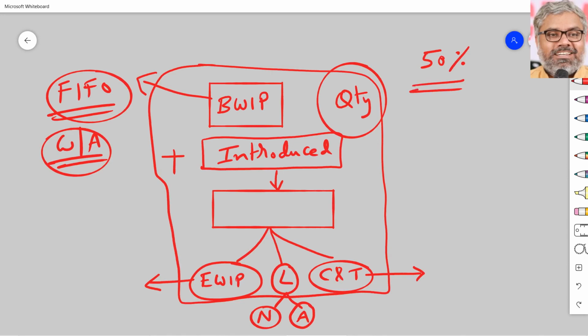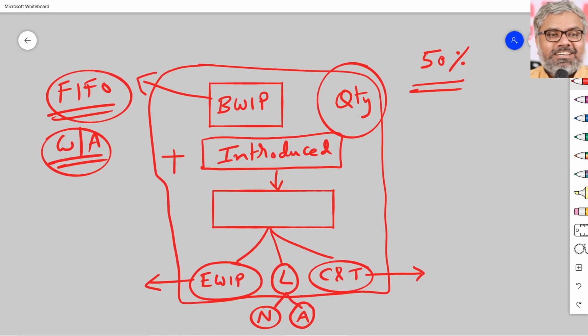So if we take FIFO, we will take that remaining 50% as if it is completed in the current period. If it is weighted average, we don't worry between beginning or freshly introduced, work is work. So weighted average does not distinguish separately. If we use FIFO, we need to distinguish how much work is done already on the beginning work in progress and how much work is done on the remaining units which are introduced and now completed.